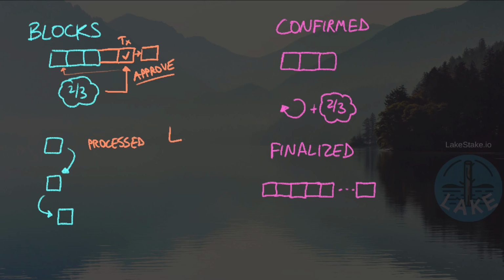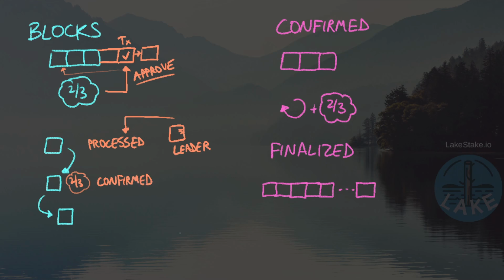This simply means that a leader has created the block and is suggesting to the rest of the network that we vote on it. Now, the rest of the network is going to vote on it, and again, assuming we get that 2/3 supermajority here, we are going to place this block into the confirmed state.